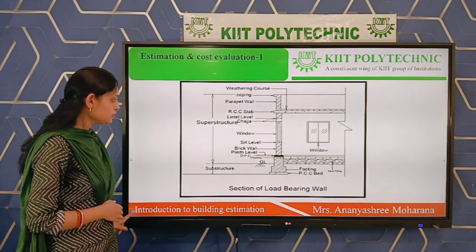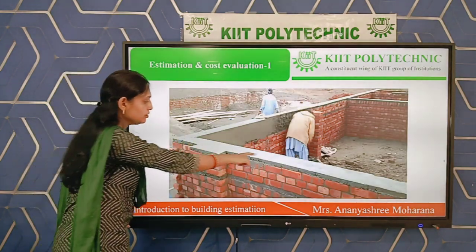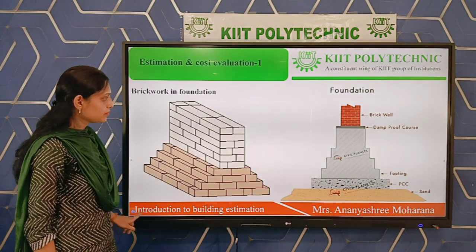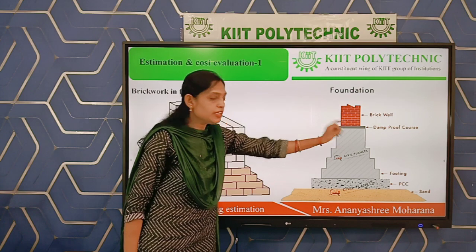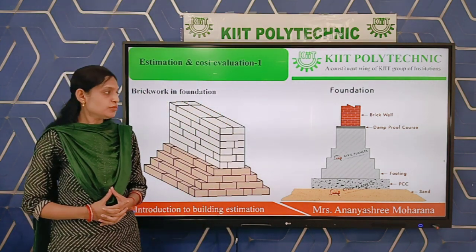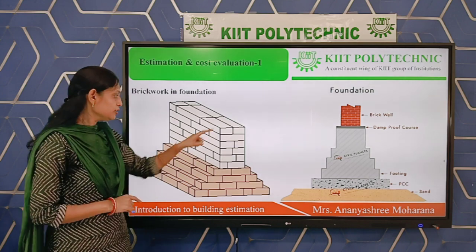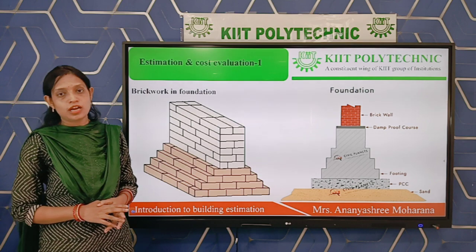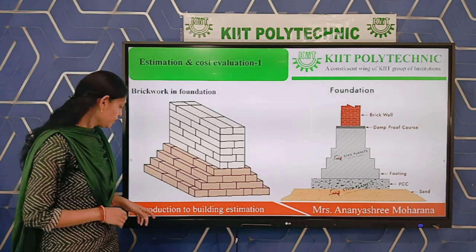In this drawing also you can see this is the layer, only one layer we are providing as DPC. This is the plinth over which we are providing the DPC. That means in DPC estimation you only have to calculate the area over which we are providing the DPC. How much area we are providing DPC. Okay.